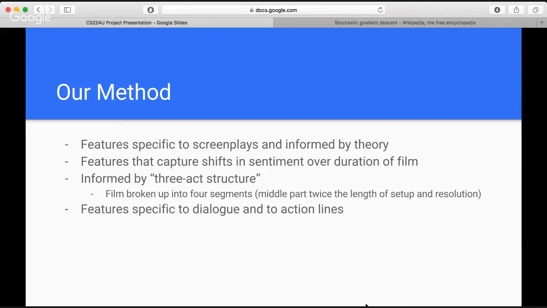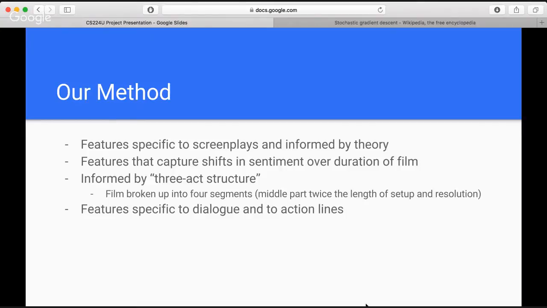So moving on to our method, we wanted to build features specific to screenplays that were informed by screenplay formatting, film theory, and literary theory, since our objective is to understand the screenplay quality.